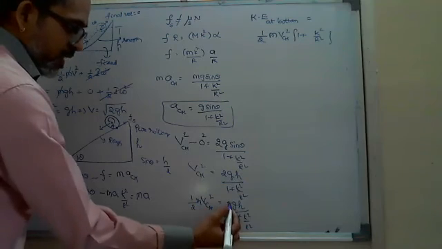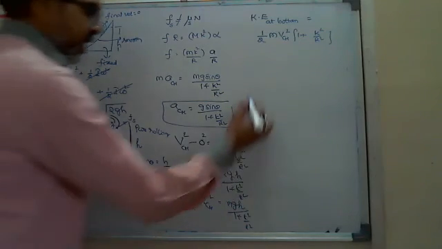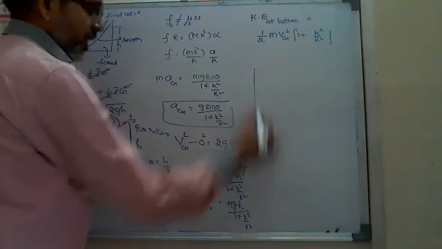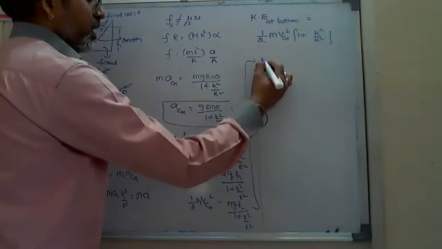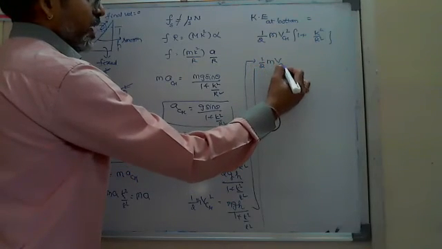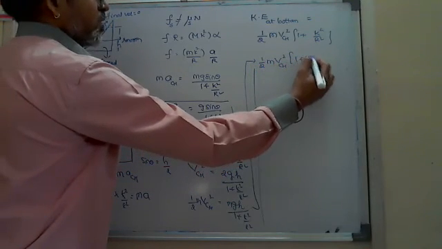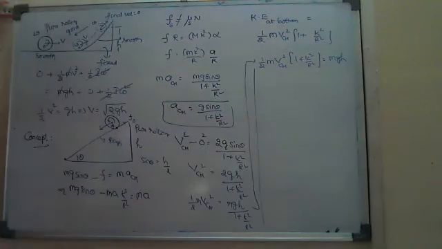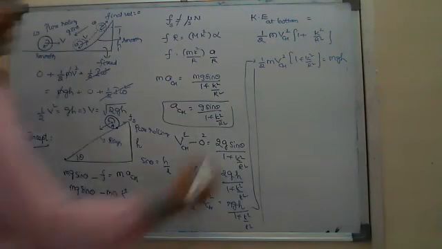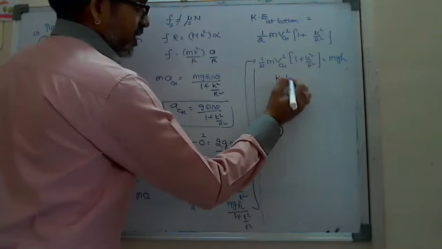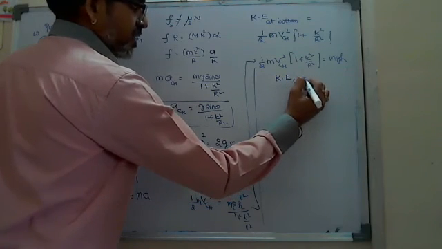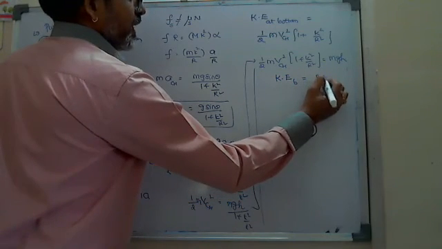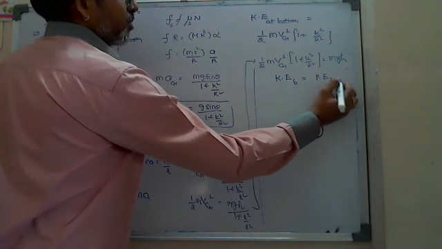Multiplying both sides with m, and by taking the cross multiplication, I will get from here half m V_cm square into 1 plus k square by r square is equal to mgh. Means what you understood there: the kinetic energy at the bottom point is equal to the potential energy at the highest point.